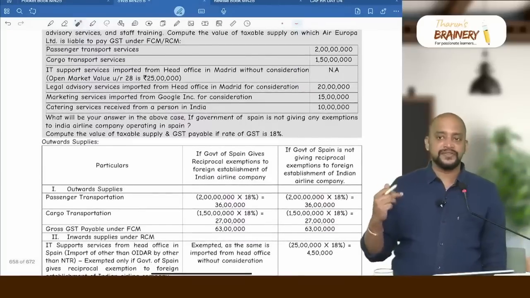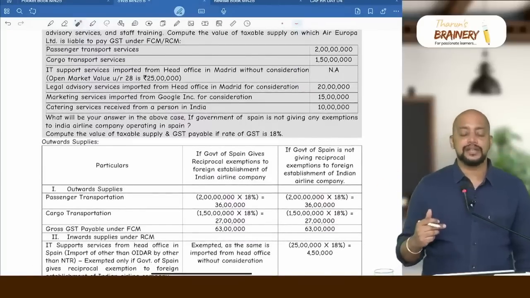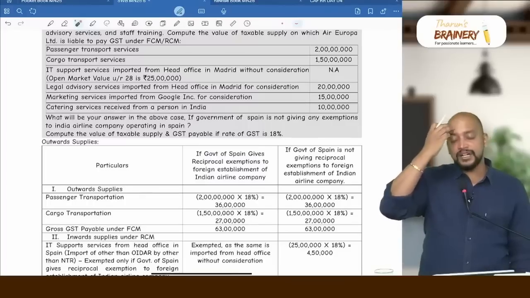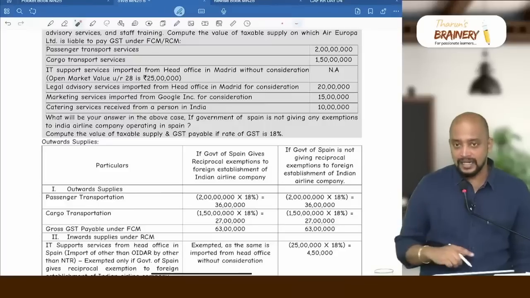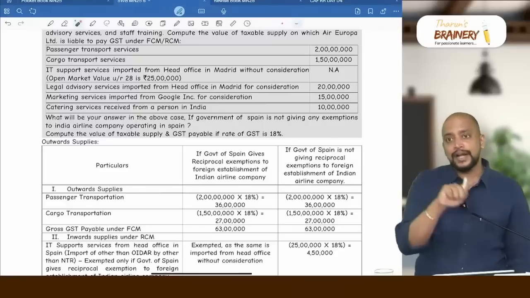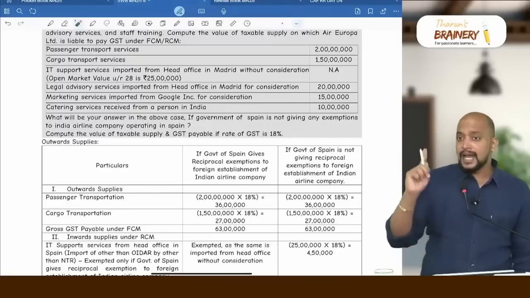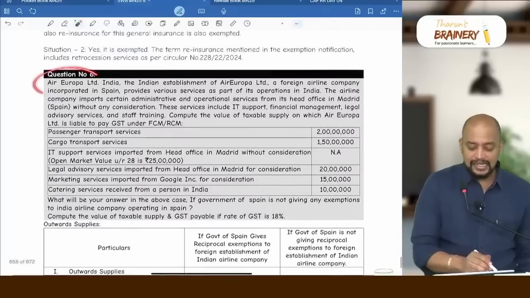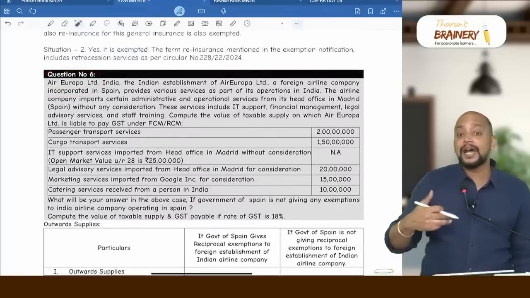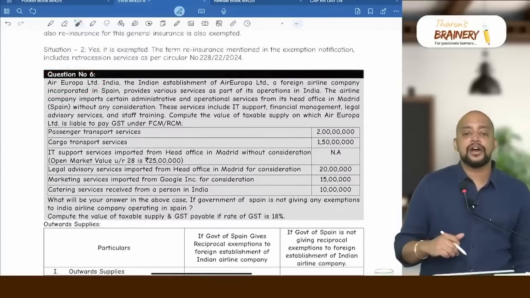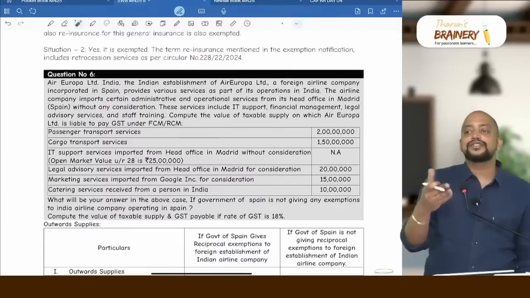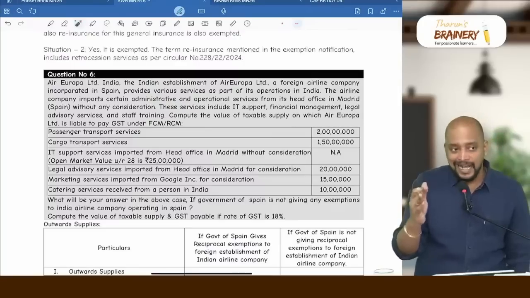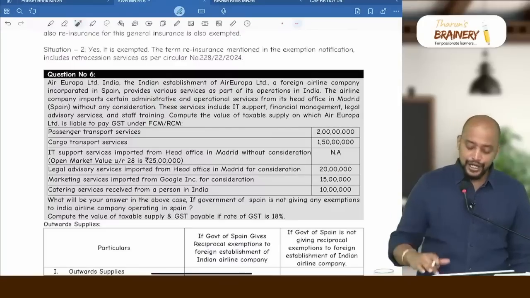Is it import of services for consideration or without consideration? Without consideration, but from a related person. So it will be supply under 7(1)(c). Is it OIDR or other than OIDR? Other than OIDR. Other than OIDR by non-taxable recipient? No. Air Europa Limited will not come under non-taxable recipient because they are not an individual or trust or government. So other than NTR, and there is no reciprocal exemption. So it will be taxable under RCM. So they need to pay GST.